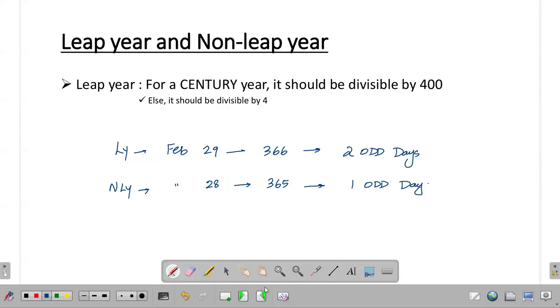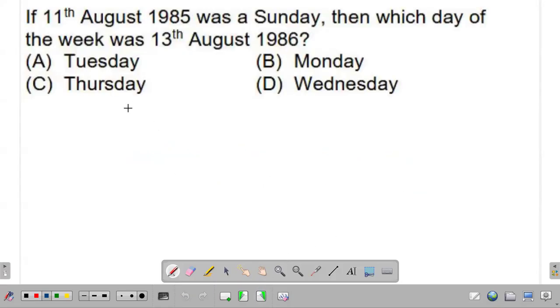Okay. Now, let us do one problem here. 11th August 1985. It is said that it happened on a Sunday. It's a condition-based question. Okay. If 11th August 1985 happened on a Sunday, then which day of the week was 13th August 1986? So you can see that the journey starts from 11th August 1985.